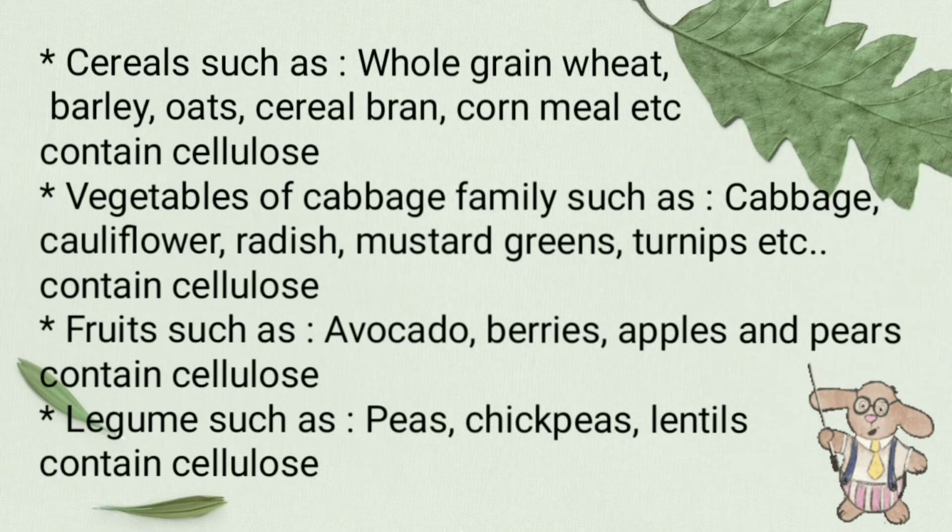When we talk about cereals, whole grain wheat, barley, oats, etc., all these contain cellulose, and vegetables of the cabbage family such as cabbage, cauliflower, turnip, all these contain cellulose. If we take fruits, avocado, berries, apples, pears, etc., contain cellulose, and in the case of legumes, peas, chickpeas, lentils contain cellulose. I have only explained some examples here. You can clearly see it in the note.